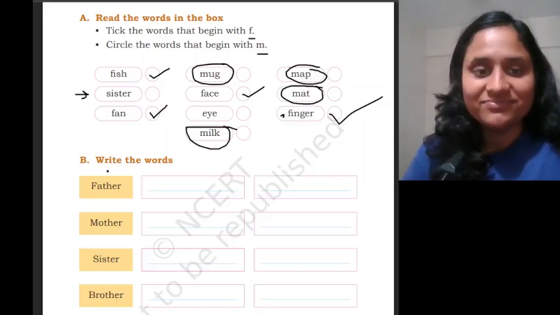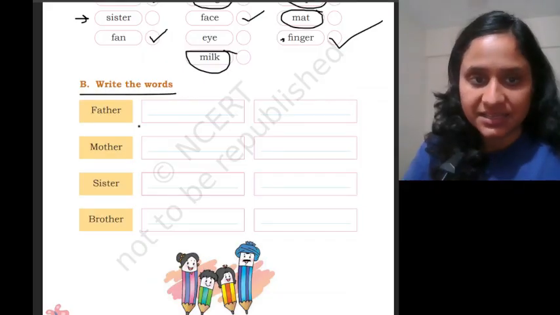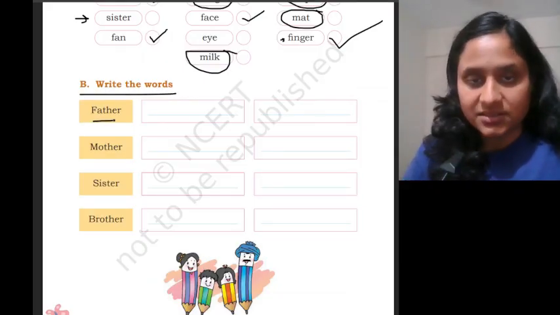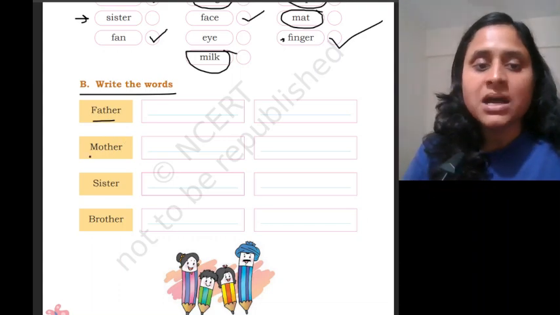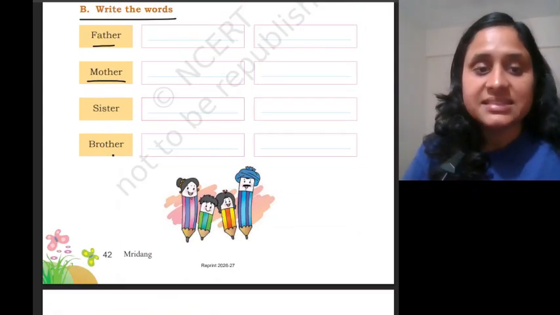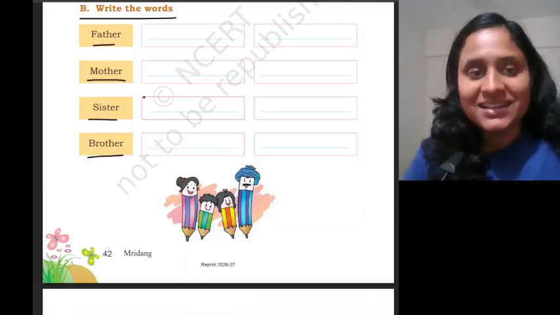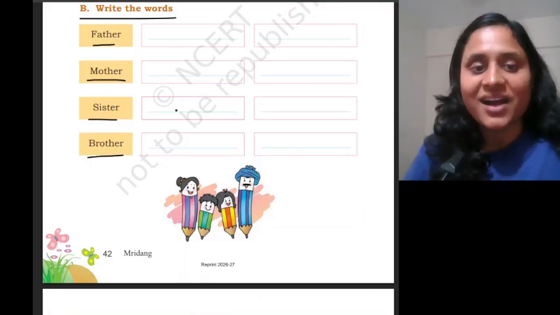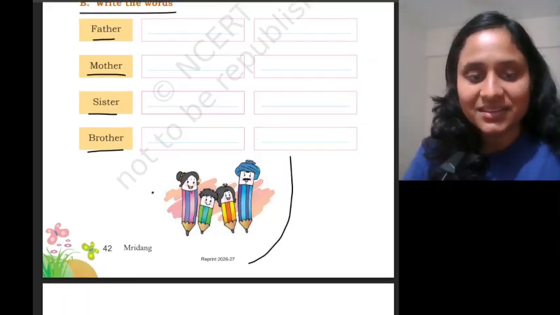Yes? Good. So, you need to write these words here. Father. Mother. Sister. Brother. Write these words here, okay? Father, mother, sister, brother. Great.